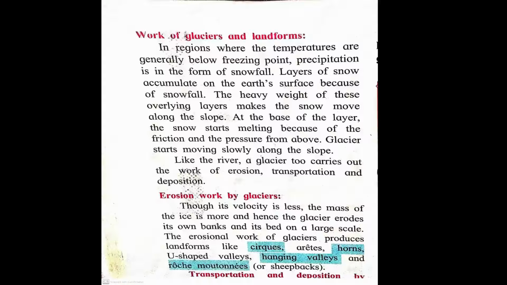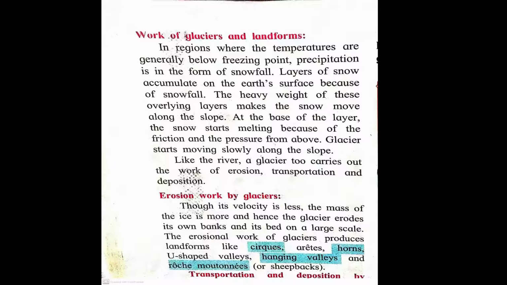Now let us see the next topic, erosional work of glacier. Now children, let us see what the erosional work of glaciers is. The velocity or the speed of a glacier is very low, but the mass of the ice and the erosional material is large. Hence, the glacier erodes its own bank and its bed on a large scale.